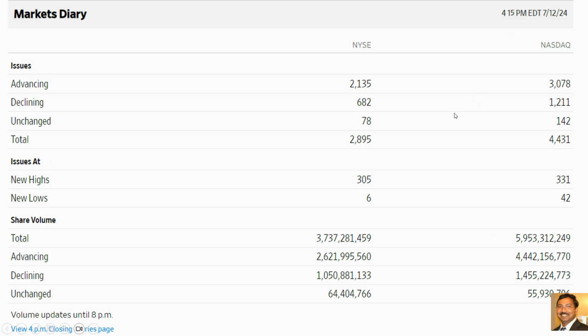And this is the market diary of Friday, showing how the market performed on Friday. On the NYSE, 2135 advanced and 682 declined, and on the Nasdaq, 307 advanced and 1211 declined, which is really good market breadth.